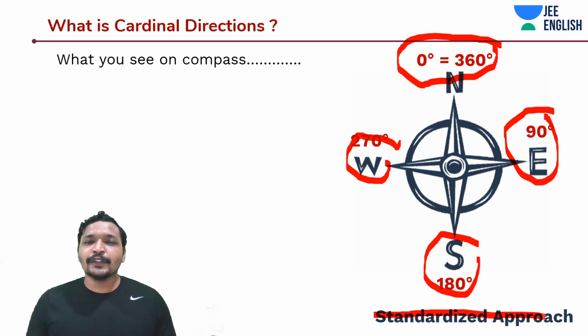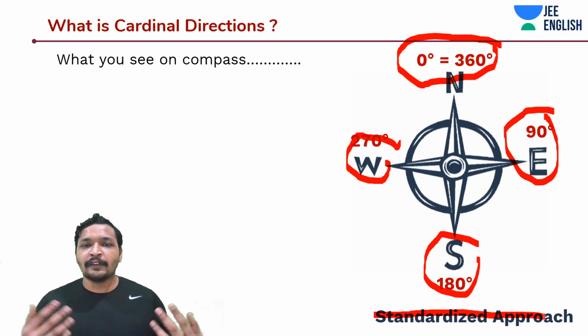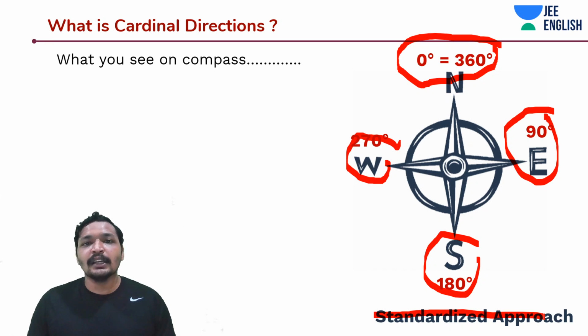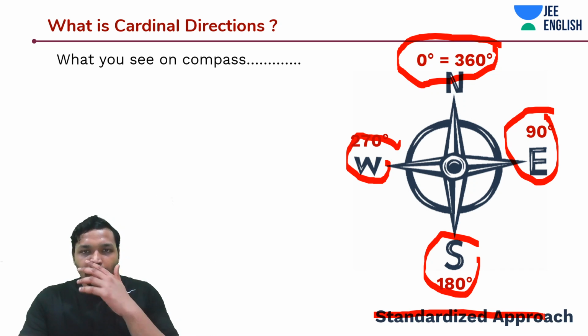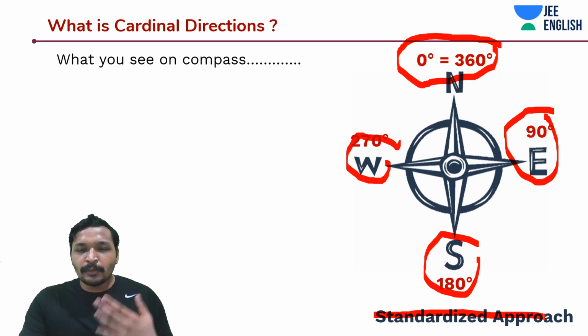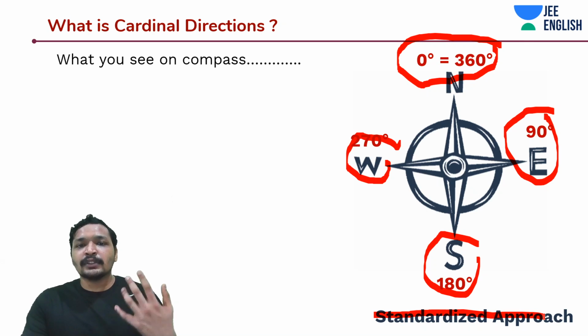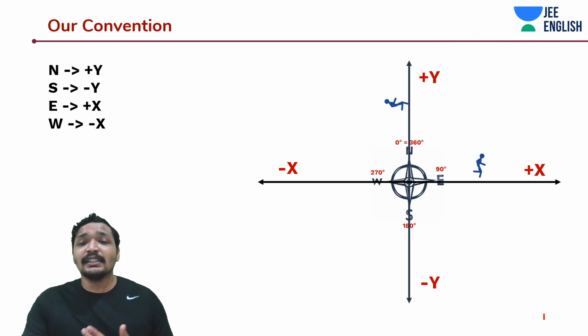And of course, it would be useful for real life applications, like when you're lost and do not have access to your GPS or something. You can make use of cardinal systems to reach the place. But now the thing is, how do we represent it on a coordinate system? Because we are so used to coordinate systems. We have been learning all about coordinate system graphs since our childhood. So how do we represent the cardinal system on a coordinate system that can make our life easy?